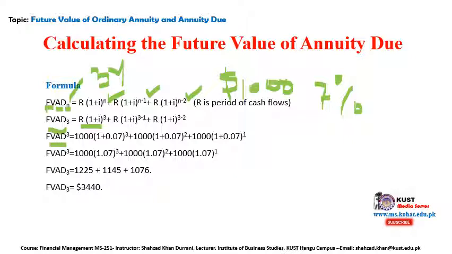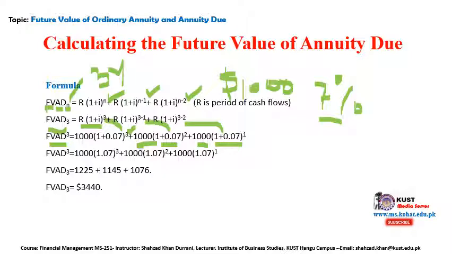Then the future value of the annuity due for the 3 years: 1000 into (1 plus 0.07), you are getting 7%, raised to the power 3. It's coming from the first one as its n. Then we have the 1000 value again, raised to the power 2, it's coming from 3 minus 1, and then the power here is 1, because 3 minus 2 you get 1.